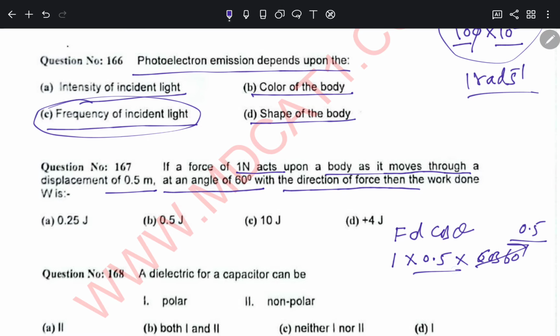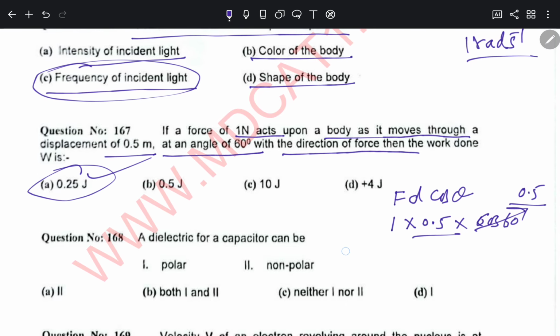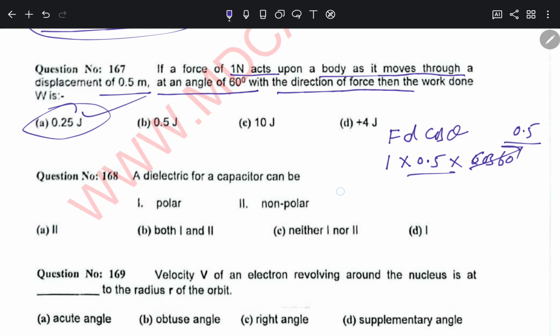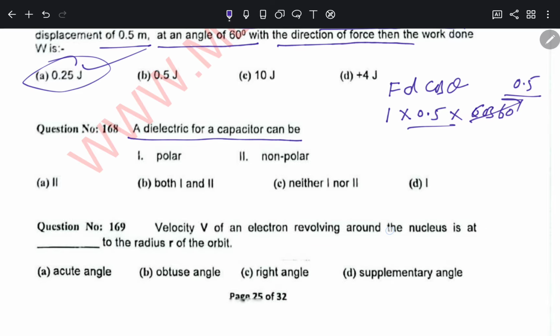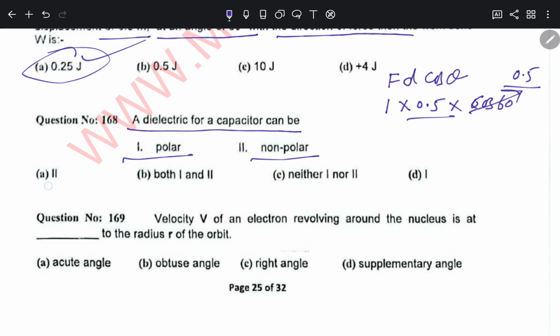Question number 168. A dielectric of a capacitor can be polar, non-polar, both 1 and 2, or neither 1 nor 2. Okay, so for 168, both 1 and 2, polar and non-polar, both can be options for a capacitor where the dielectric is used between the two plates.